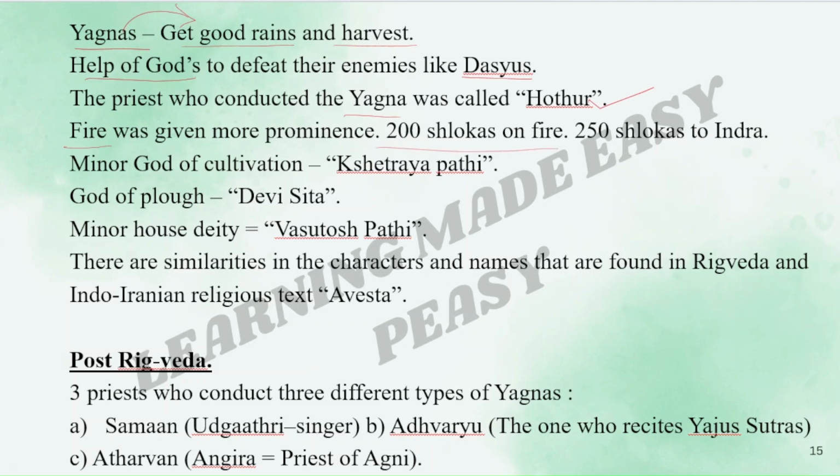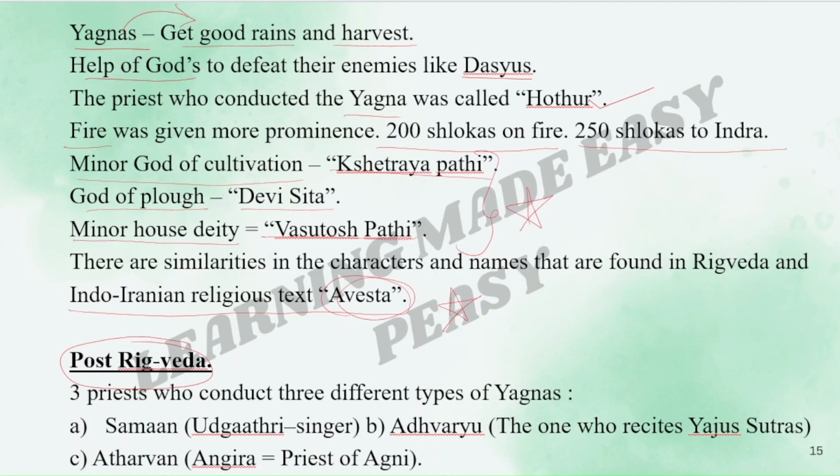Fire was given more prominence. 200 shlokas were on fire and 250 shlokas were on Indra. The minor god of cultivation was Kshetrayapati, god of plow, Devi Sita, minor house deity Vasutoshpati. All these are important. There are similarities in the characters and names that are found in Rig Veda and the Indo-Iranian religious text of Avesta. Again, please remember this.